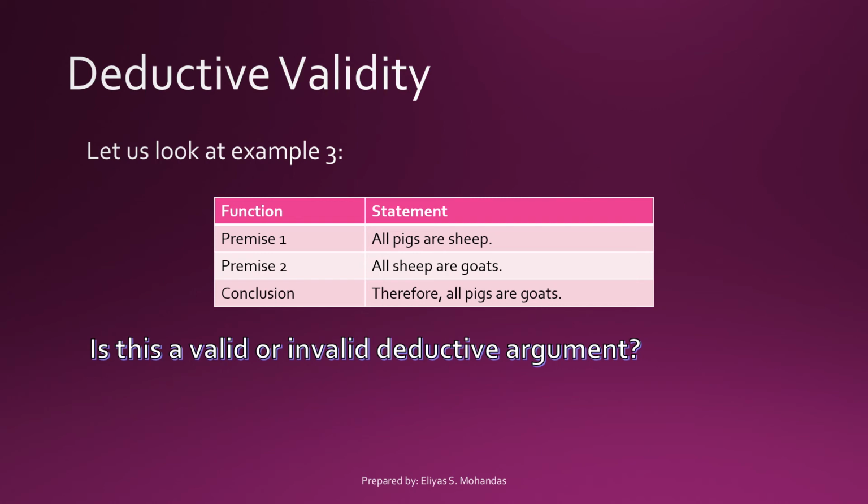Very similar to the previous. But this argument is still valid, because it fits with the pattern. If A is B, then B is C, then A is C. It fits with the pattern, therefore it falls under deductive argument, and it is valid because the conclusion follows exactly the description of the pattern.